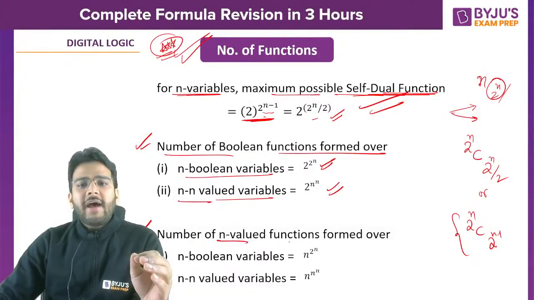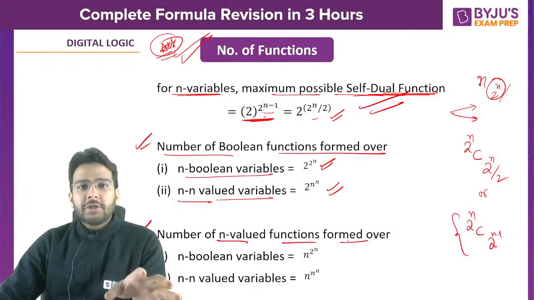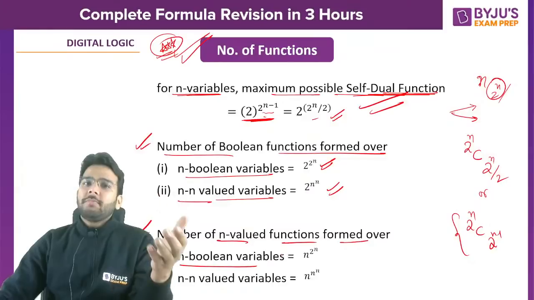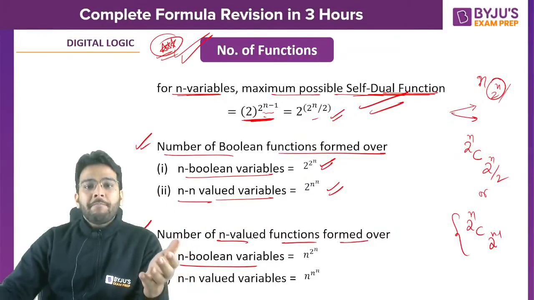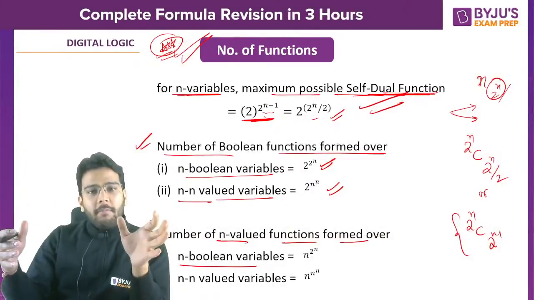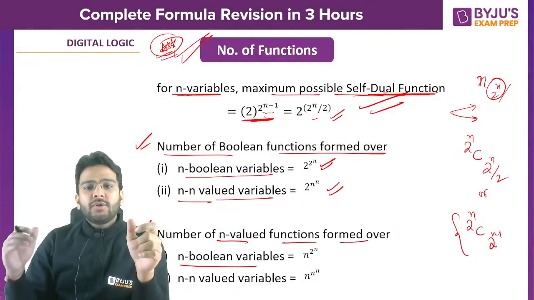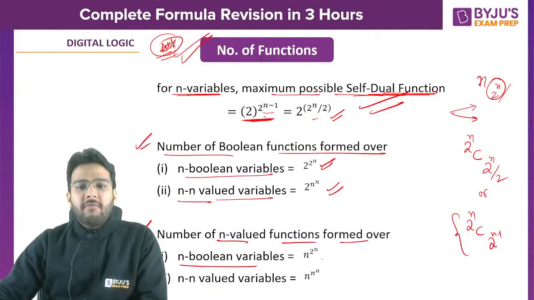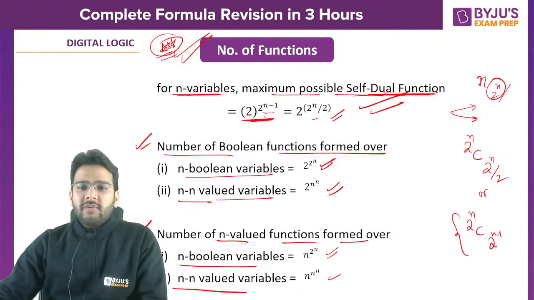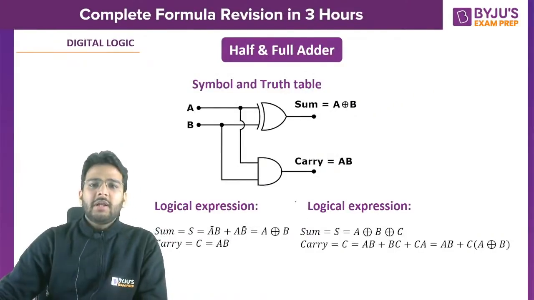Number of n valued functions. Now it is not talking about Boolean functions, it is talking about n valued functions. So if you have n Boolean variables, 2 raised to the power n combinations will be possible. Now you are talking about n valued functions. That means each combination we can map to n values, right? So that's why it is n raised to the power 2 raised to the power n. Similarly, for n valued variables, it will be n raised to the power n raised to the power n. Is it clear so far?